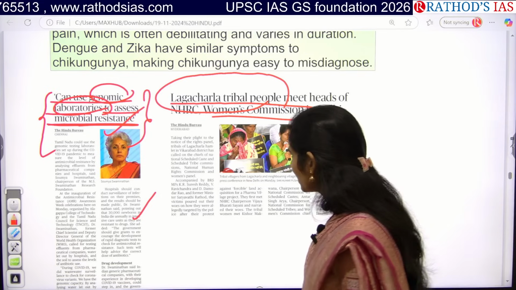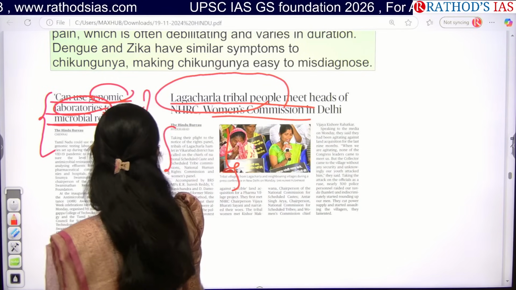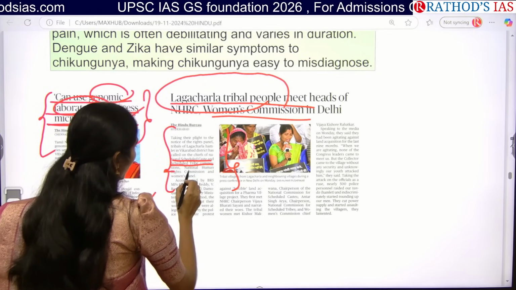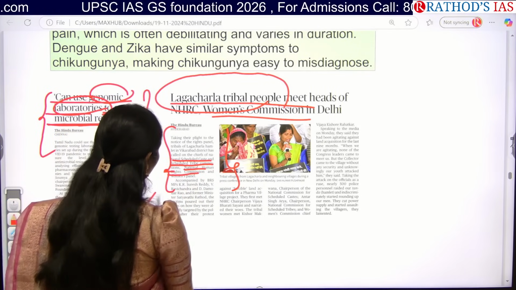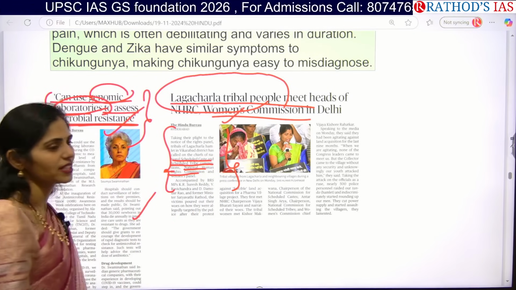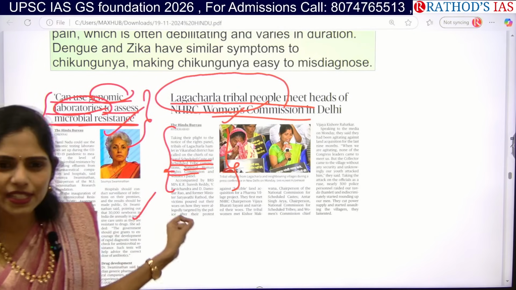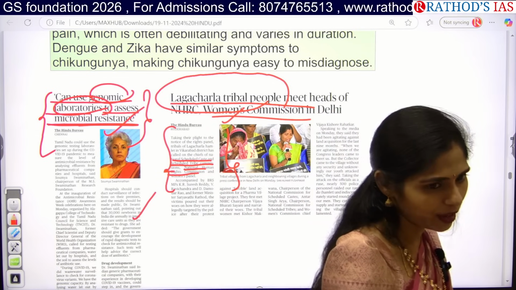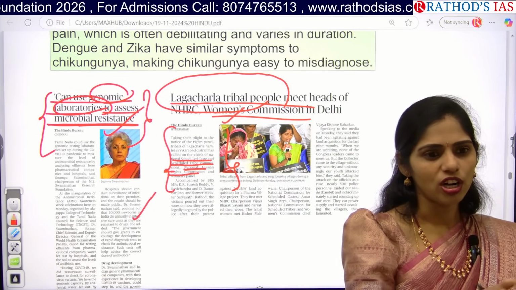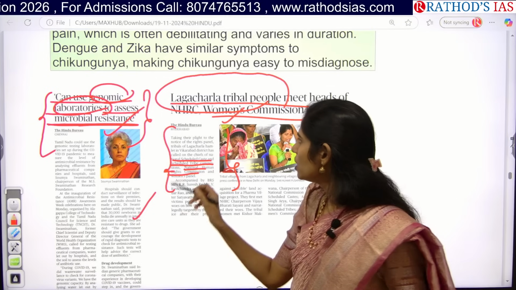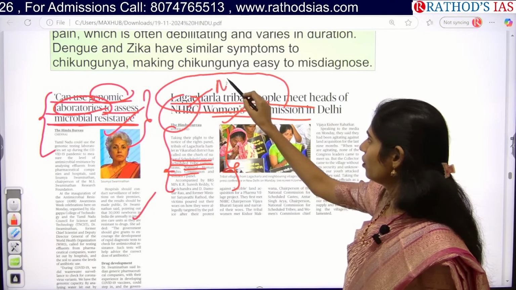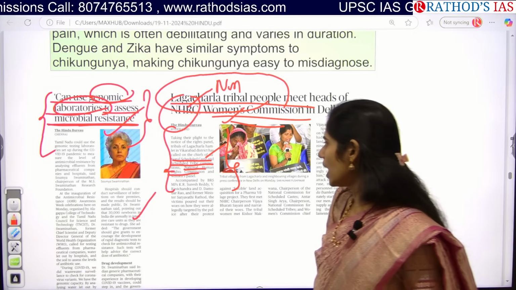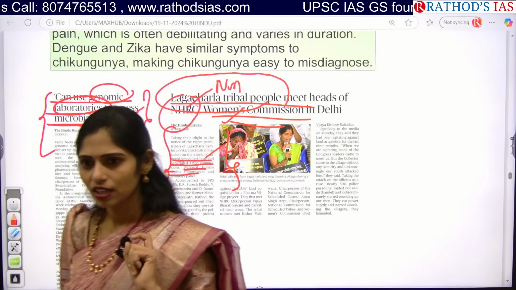The SC/ST Commission also came here. The National Scheduled Castes and Scheduled Tribes Commission, and they approached the National Human Rights Commission as well as the Women's Commission. So where will you see these words, NHRC, National Commission for SCs and STs? In polity, in constitutional bodies and non-constitutional bodies. NHRC is an example of a non-constitutional body, and the National Scheduled Caste and Scheduled Tribe Commission is a constitutional body.